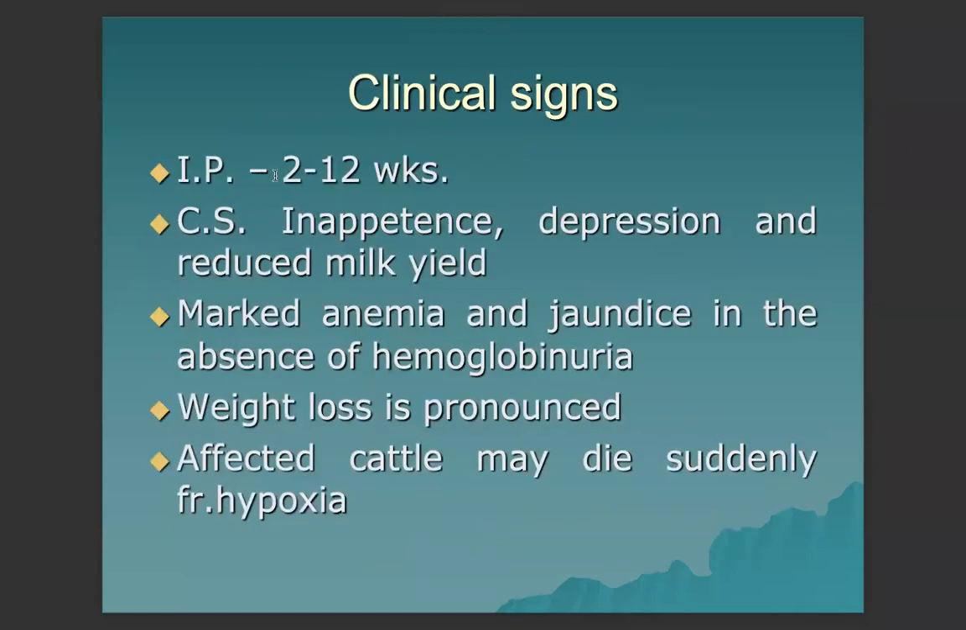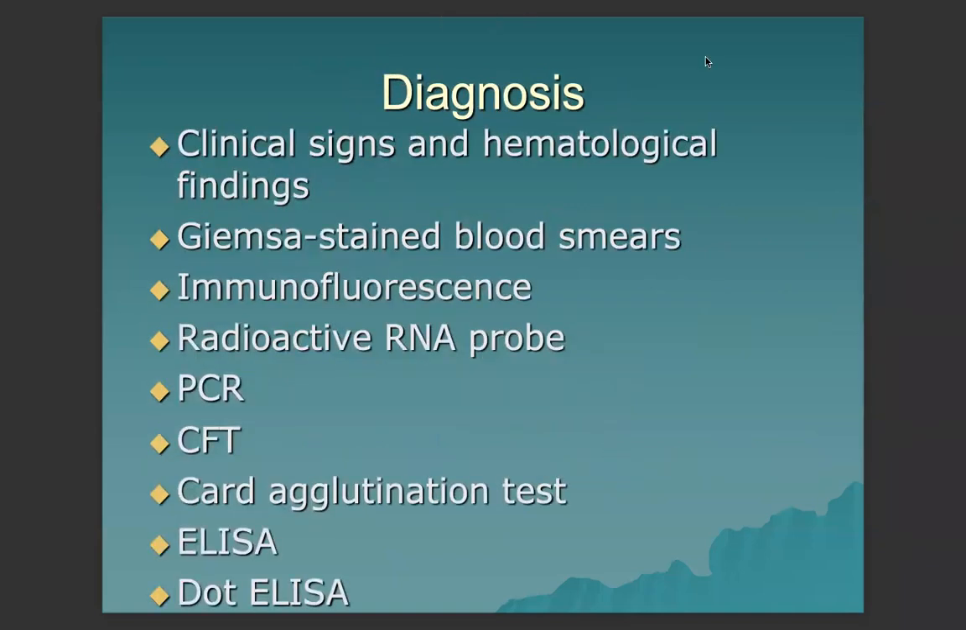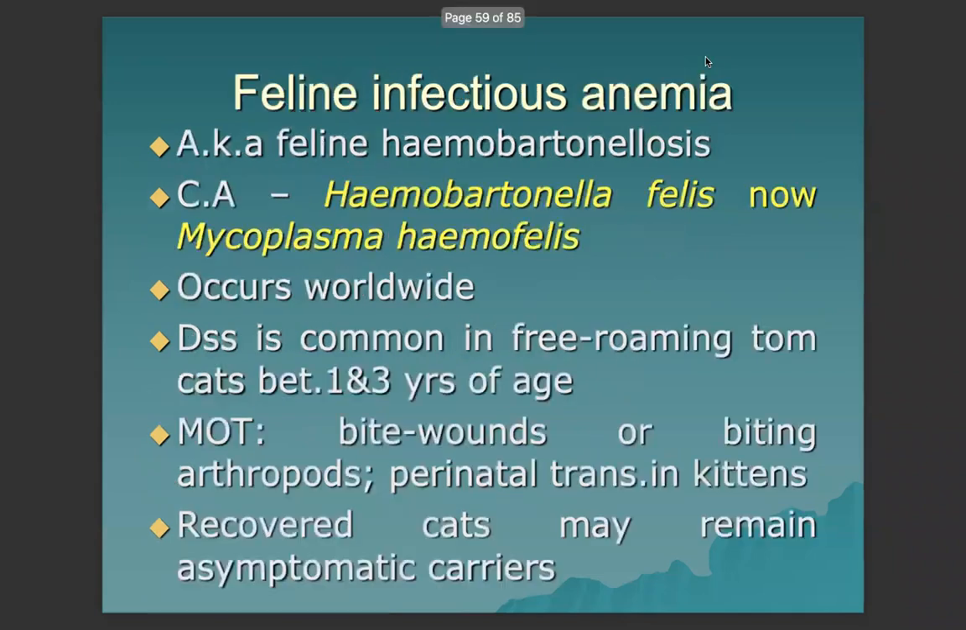Clinical signs are seen in 2 to 12 weeks. Clinical signs are inappetence, depression, reduced milk yield, marked anemia, and jaundice in the absence of hemoglobinuria. Weight loss is very pronounced. Affected cattle may die suddenly from hypoxia or reduced oxygen level. Clinical signs and hematological findings are diagnostic. Giemsa stained blood smears can be used, as well as immunofluorescence, radioactive RNA probe, PCR, CFT, card agglutination test, and ELISA.